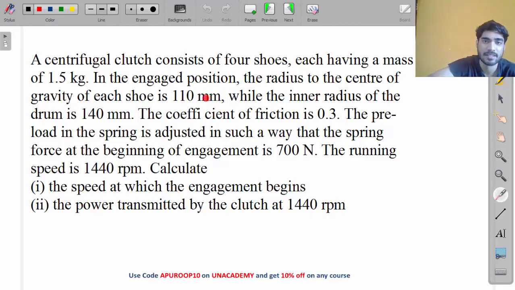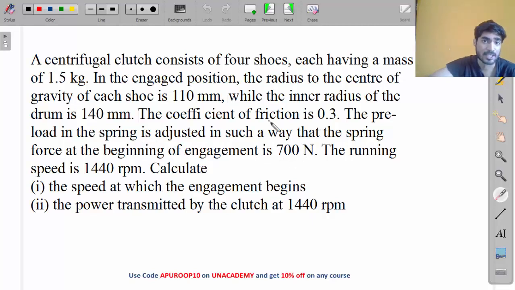This is Rg. While the inner radius of drum is 140, this is Rd. Coefficient of friction is 0.3. Preload in the spring is adjusted in such a way that the spring force at the beginning of engagement is 700 Newton.